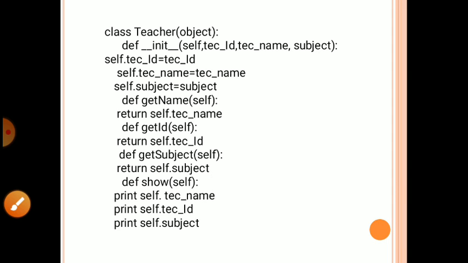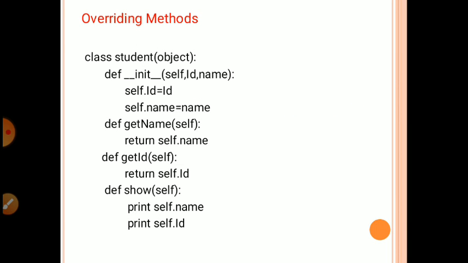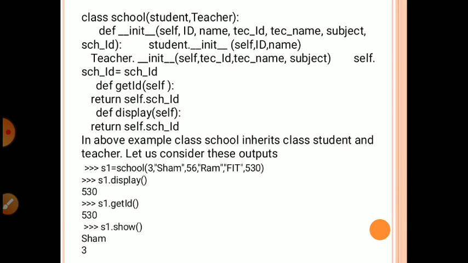And in the show function, look at what we were giving previously. In the show function we are returning the teacher's name, teacher's id and school id. Here we are just using the same show function with self, student name and id. So what does it return? Student's id. Why? Because here we just call the school function first. Whatever we create first, it will return that value.